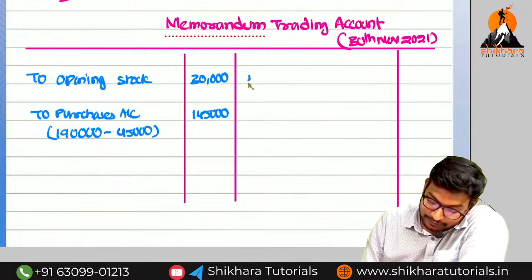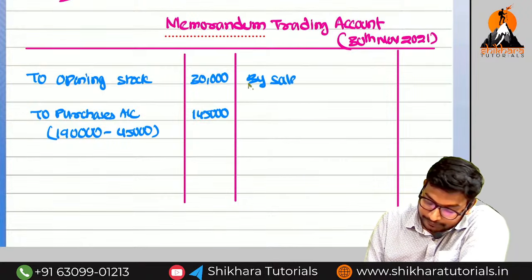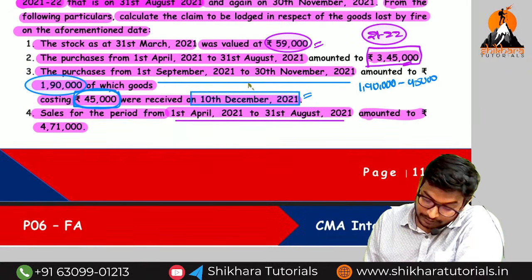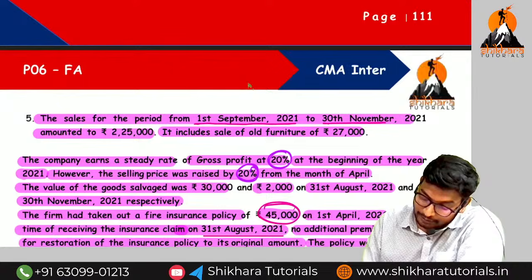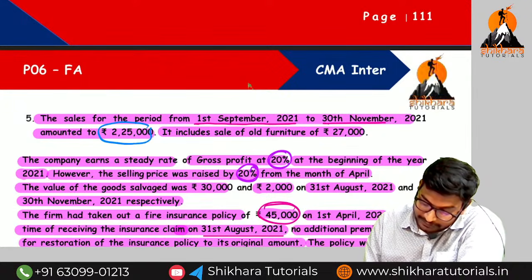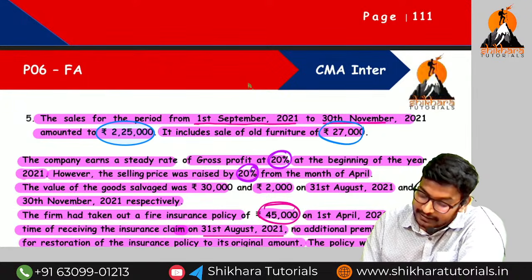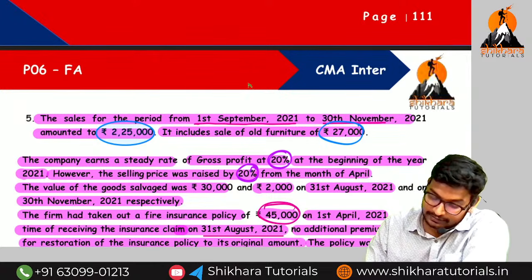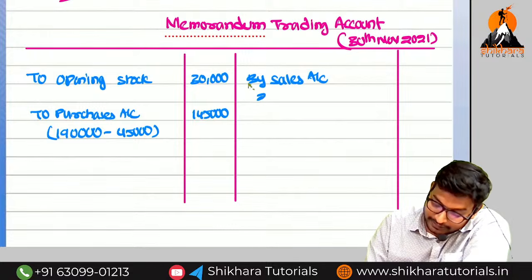1,45,000. Can you say the sales amount? What is the sales amount, Amma? So sales for the second time, how much, Amma? 2,25,000. In this, we are having the sale of furniture. So should we consider it or not? We should not consider it. 2,25,000